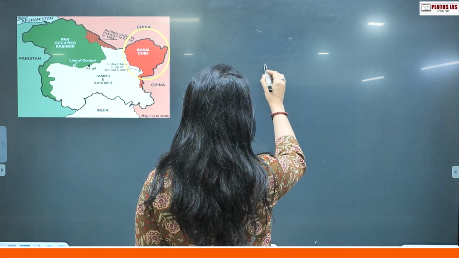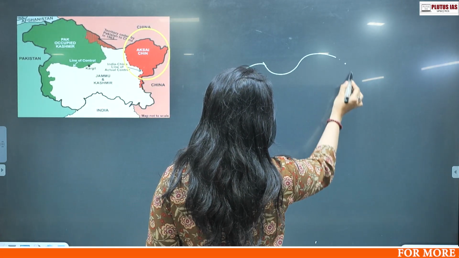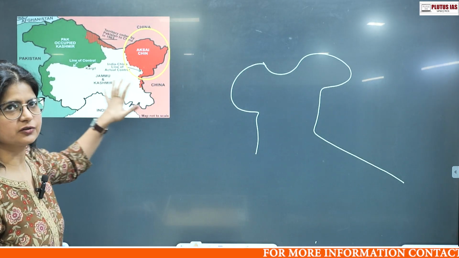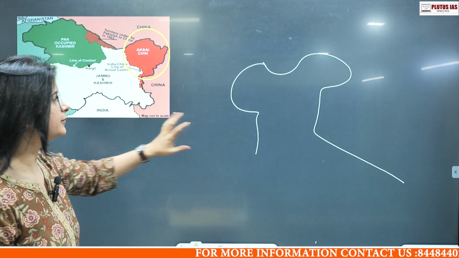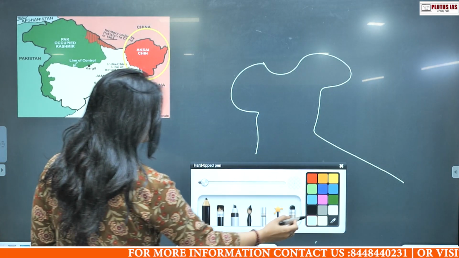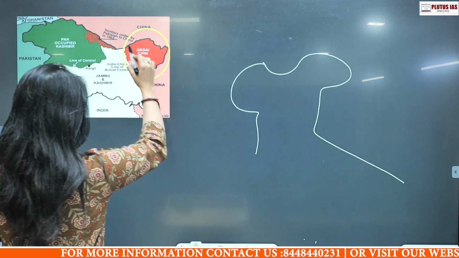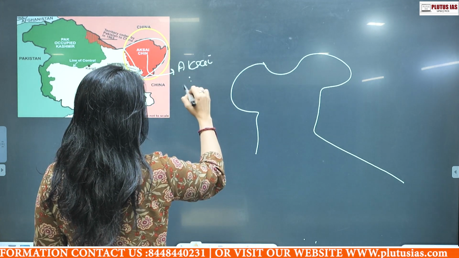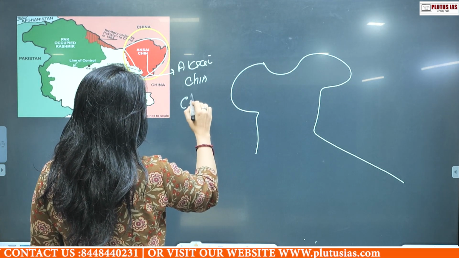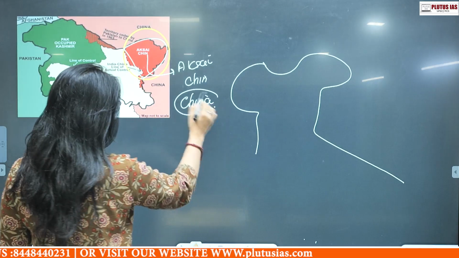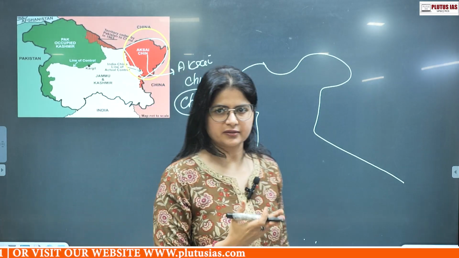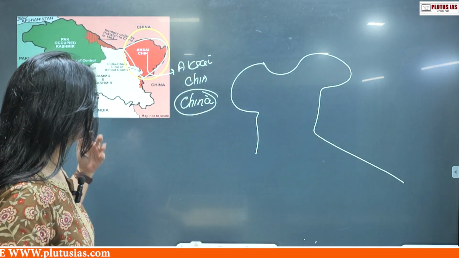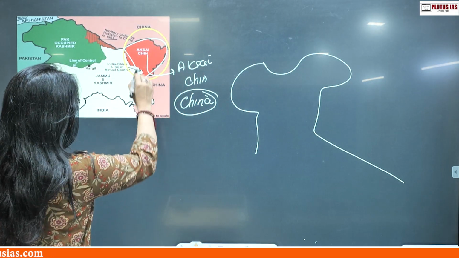So if I roughly see the area, this is the western sector. This has been drawn over here also, if it's not clear here. The point is that in the western sector there is Aksai Chin. This Aksai Chin is acquired by China. So China claims it as their region, and obviously India has always said that this has been part of their territory.